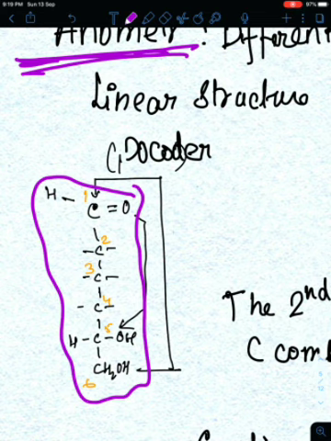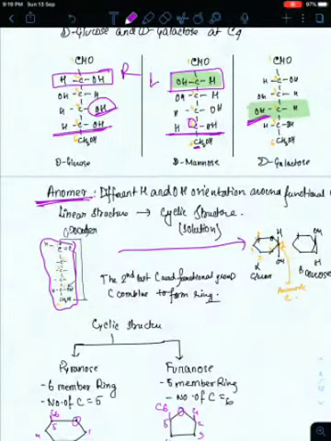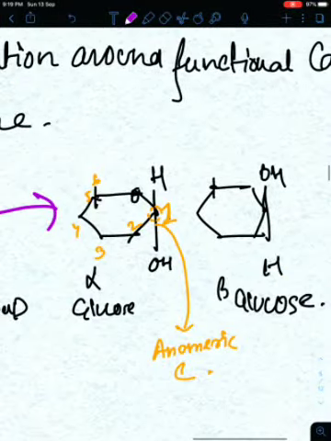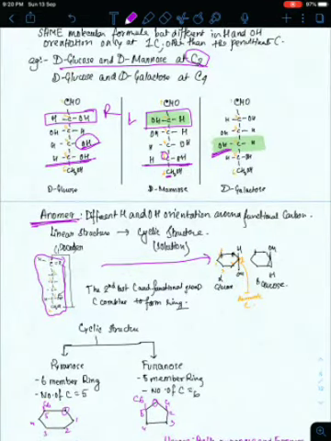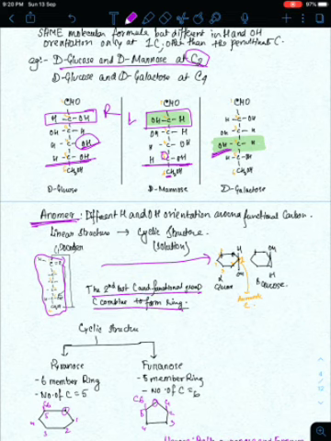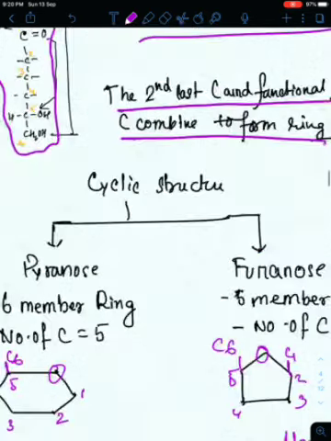You see the penultimate carbon is bound to the first carbon, that is the aldehyde carbon, the functional group carbon, and it tries to produce a ring, and here it produces this ring. So this becomes a ring-like structure. This is called anomer. The second last carbon and the functional group combine to form the ring. Now the cyclic structure can be of two types, a pyranose and a furanose. Pyranose is a 6-member ring. The number of carbons in the ring is 5.